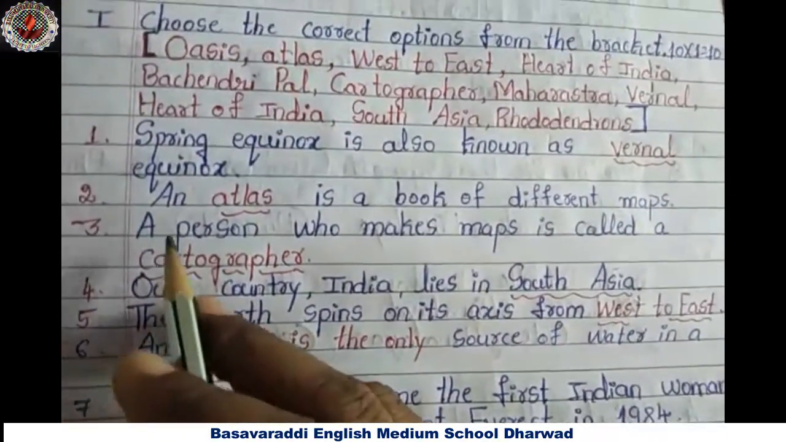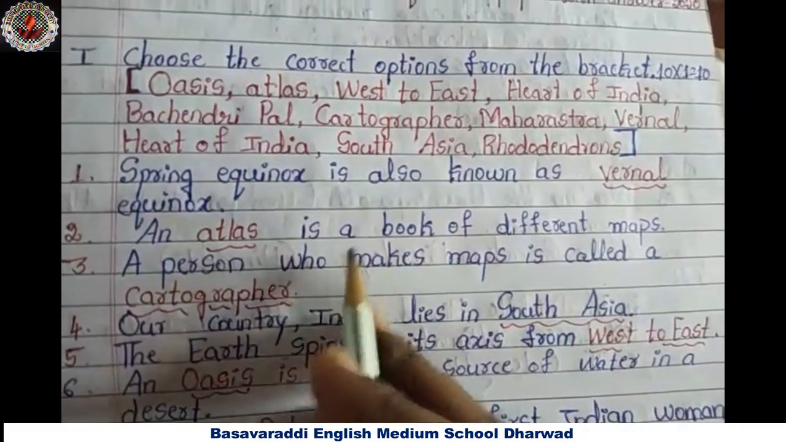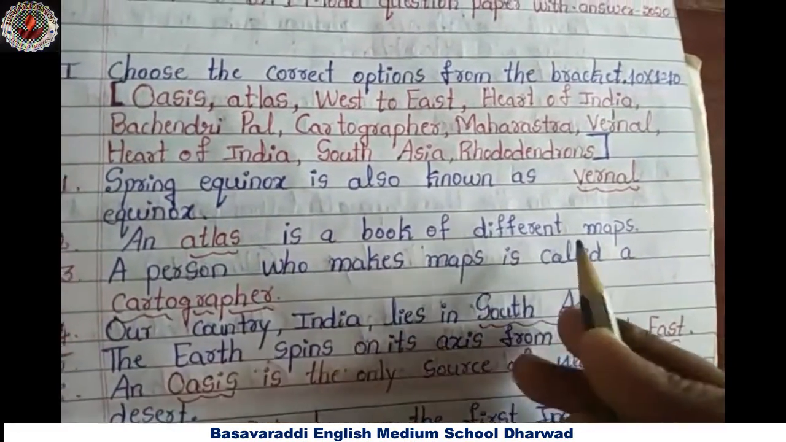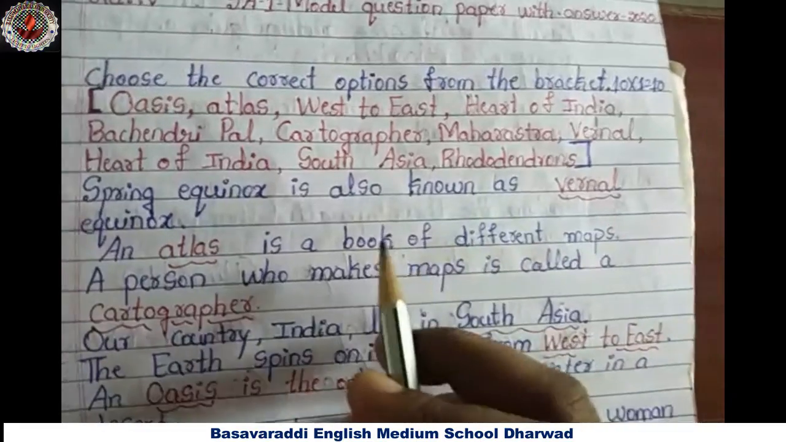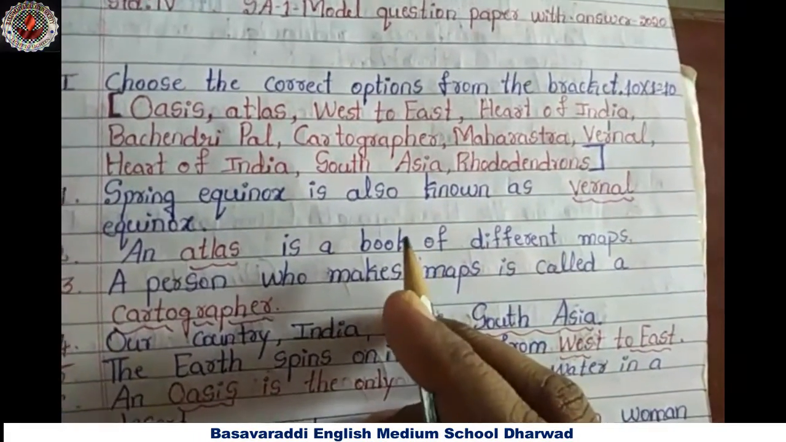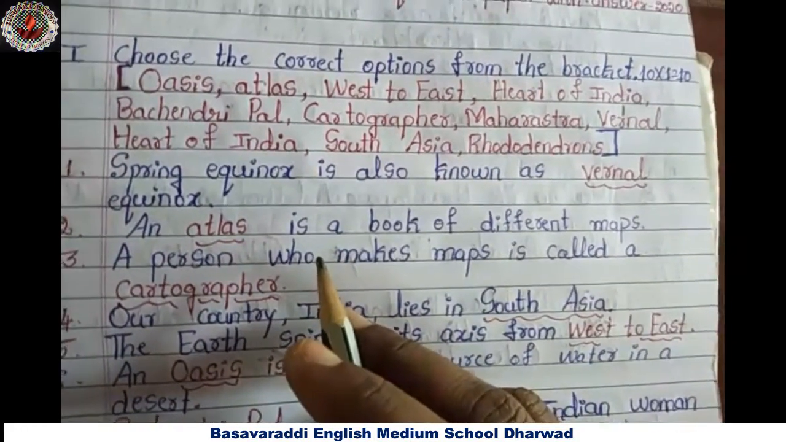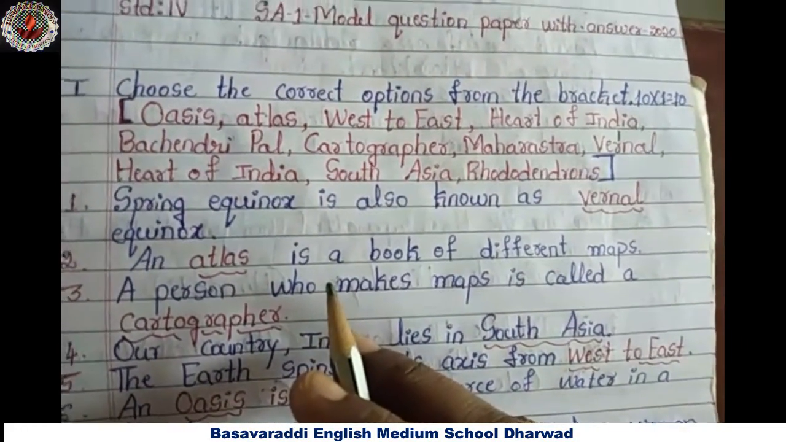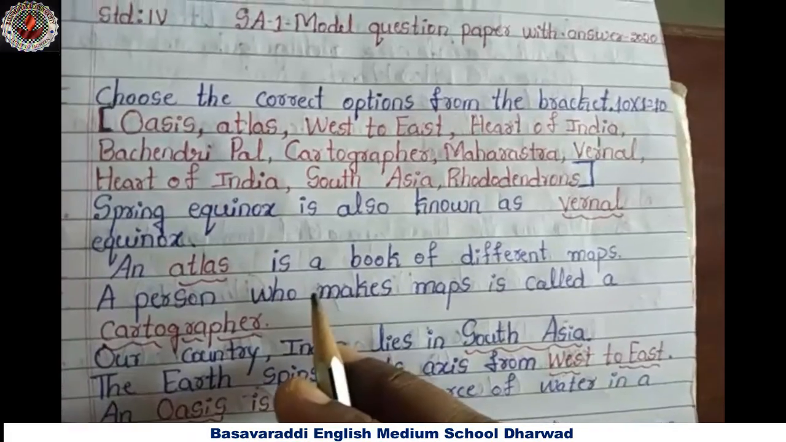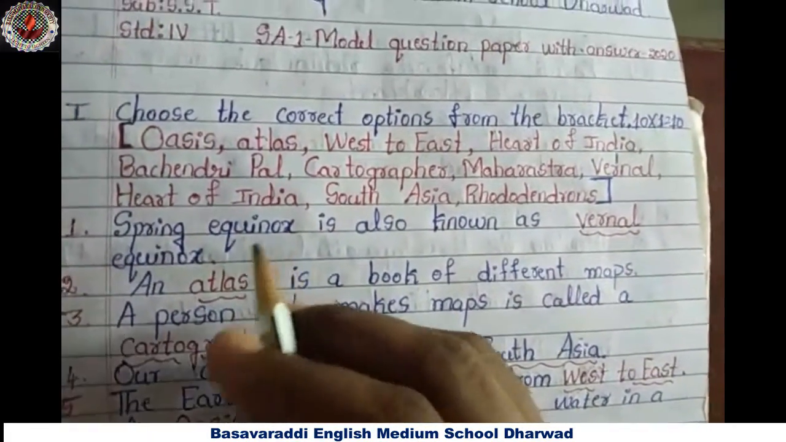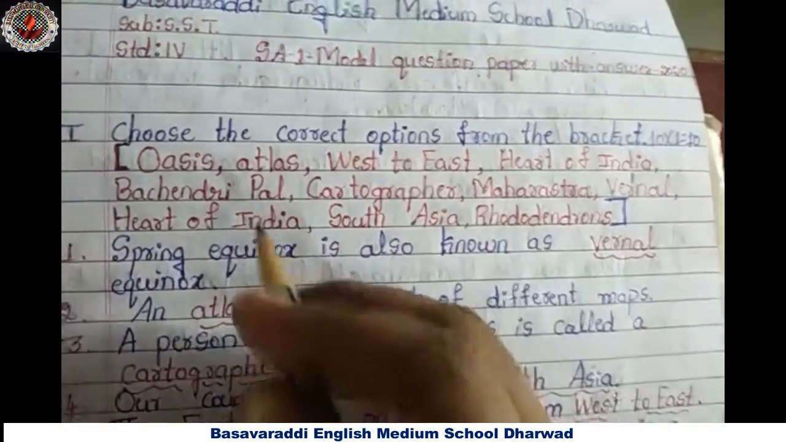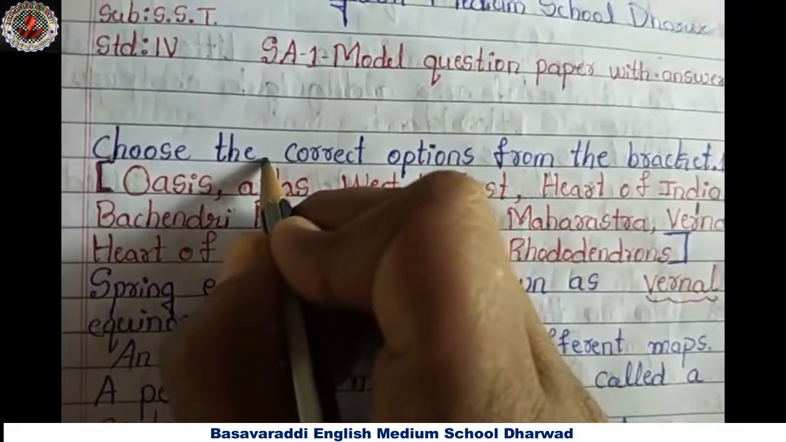Second question. Dash is a book of different maps. Do you remember, children? What do you mean by atlas? Yes, atlas is the collection of different maps. Where is that atlas?